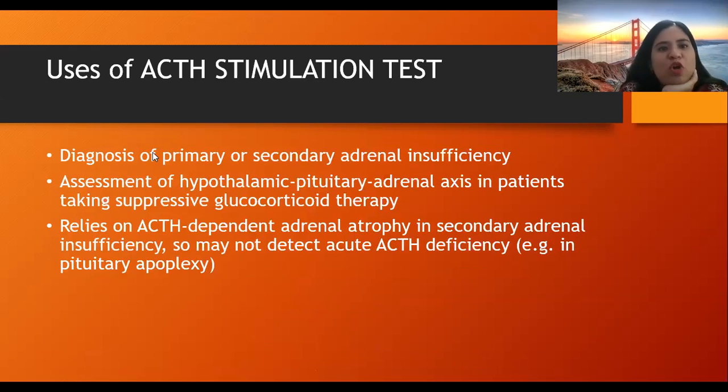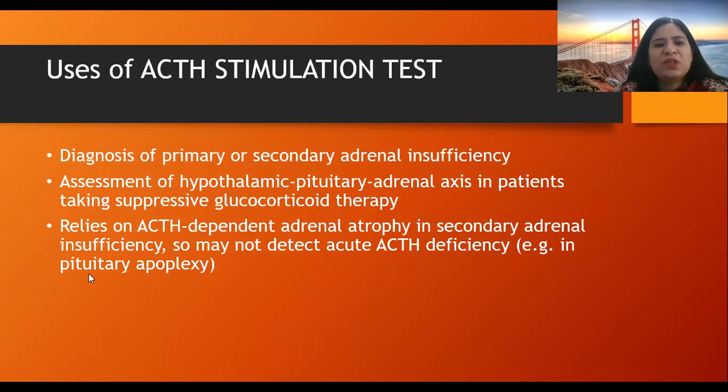Now, what is the use of ACTH stimulation test? The first use is diagnosis of primary or secondary adrenal insufficiency. Right? Then assessment of hypothalamic pituitary adrenal axis in patients taking suppressive glucocorticoid therapy, the patients who are taking some exogenous steroids. So to assess the HPA axis in these patients, an ACTH stimulation test relies on ACTH dependent adrenal atrophy in secondary adrenal insufficiency. So it may not detect acute ACTH deficiency.